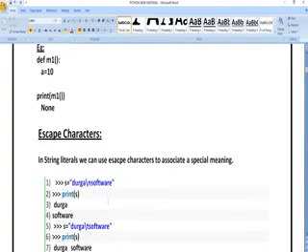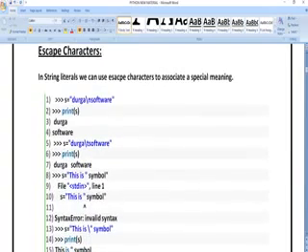Escape means whatever you want to escape from printing. You can see here s is equal to Durga slash and software. If I print it, I am going to get Durga only, because where I have kept slash and, it eliminates the next elements from that particular point.